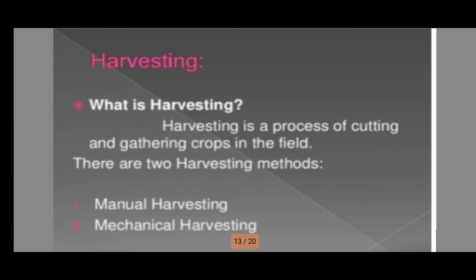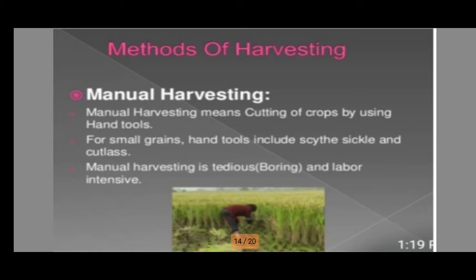And harvesting. Harvesting is the process of cutting and gathering crops in the field. There are two types of harvesting, manual harvesting and mechanical harvesting. Manual harvesting means cutting of the crops by using hand tools. For small grains, hand tools include the sickle and cutlass. Manual harvesting is boring and labor intensive.